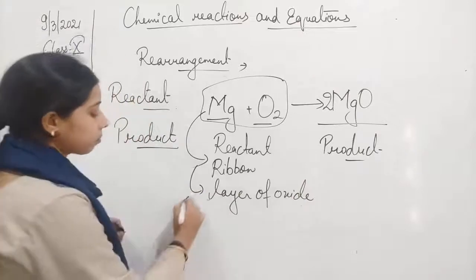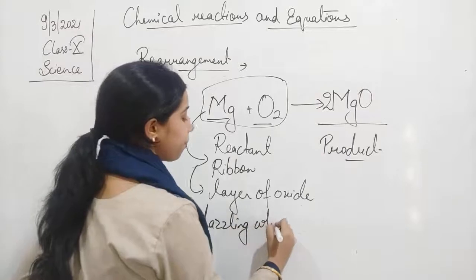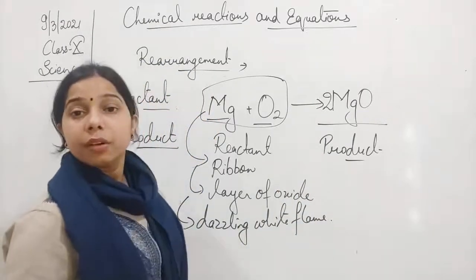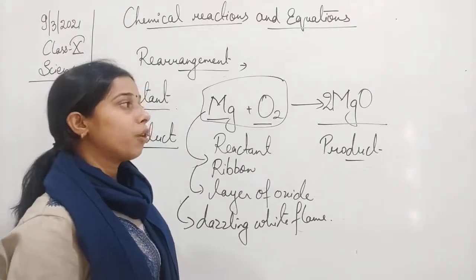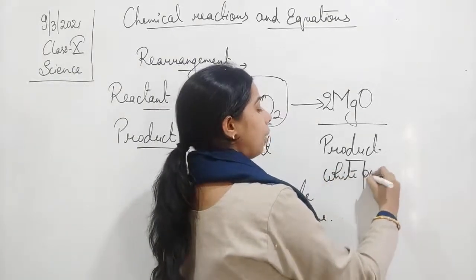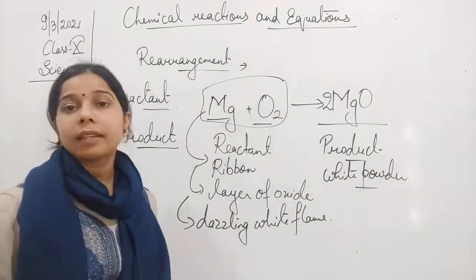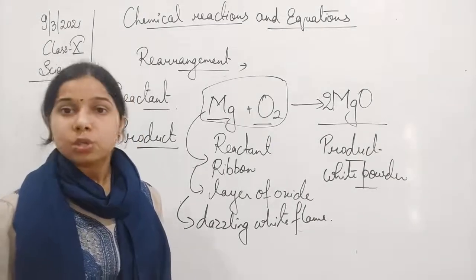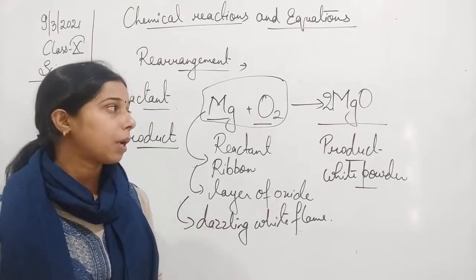Okay? It burns with a dazzling white flame, and there is a formation of a white powder substance that is called magnesium oxide. So this basically happened in the reaction between magnesium and oxygen. When both of them react together, there is a formation of a white powder substance that is called magnesium oxide.